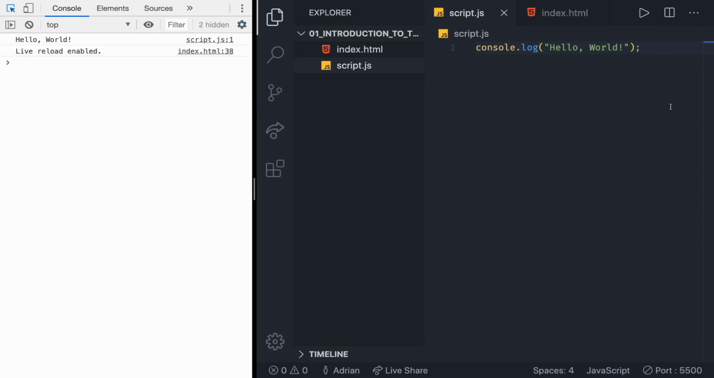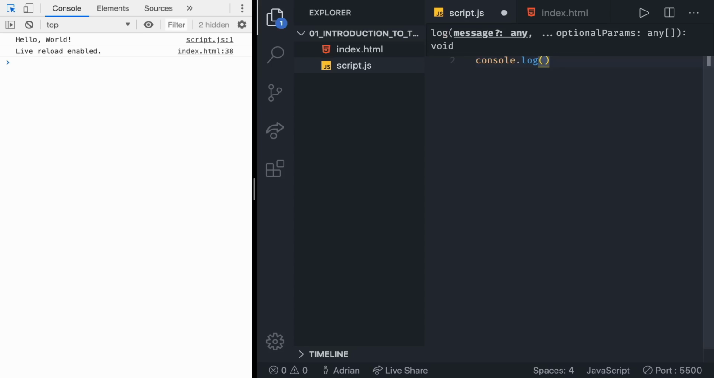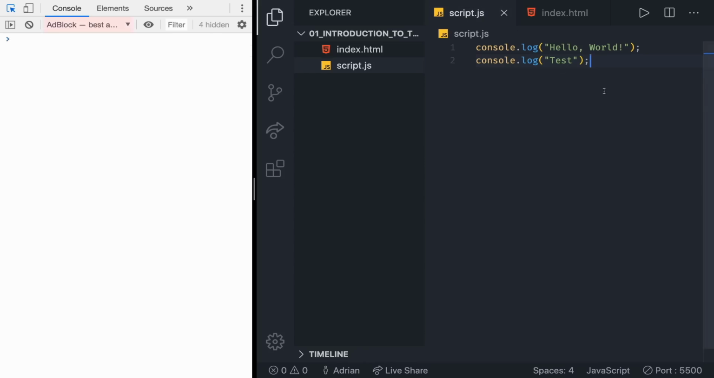Now, how can we test it? Well, because we are using Live Share, you can just type console.log. So we can just add another console log, and let's just say test. We add that test, and remember, we need to save the file. So currently you can see this dot here. That means the file is not saved. So if we save it and do that, you can see that our console is immediately updated.